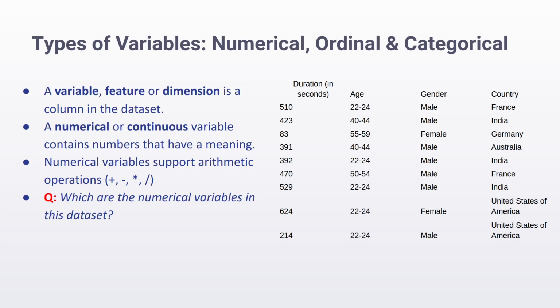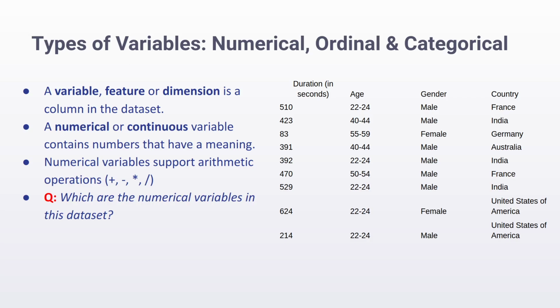Now imagine that there's another column which lists the pin codes to which each package must be delivered. Here you cannot do any arithmetic. Adding pin codes means nothing. There is no such thing as an average pin code either. So that's an important characteristic. If you can do meaningful arithmetic on a column, then it's a numerical variable.